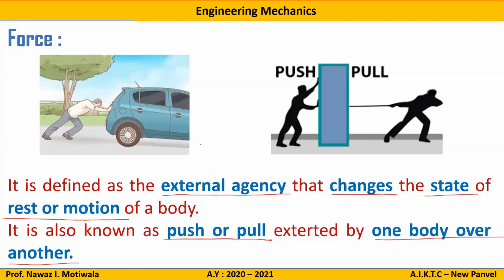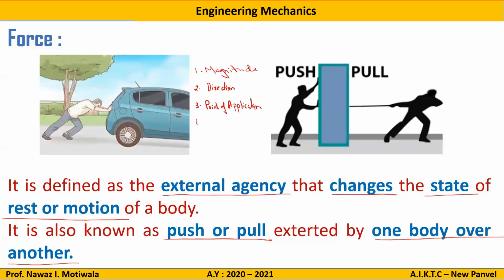What are the characteristics of a force, or how is a force fully defined? To define a force, the first thing required is the magnitude, that is, how much value of force is required. The second thing is the direction. The third point is the point of application.